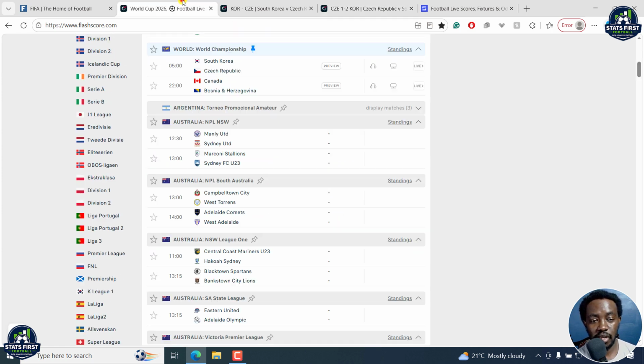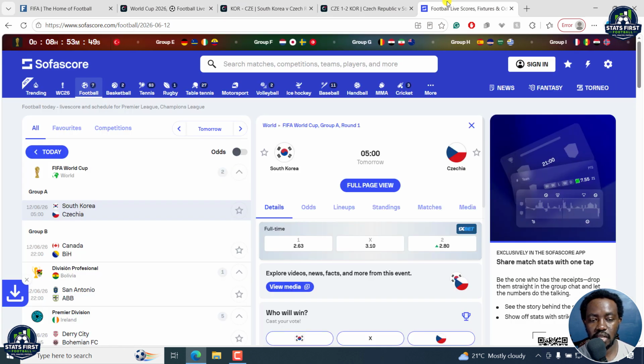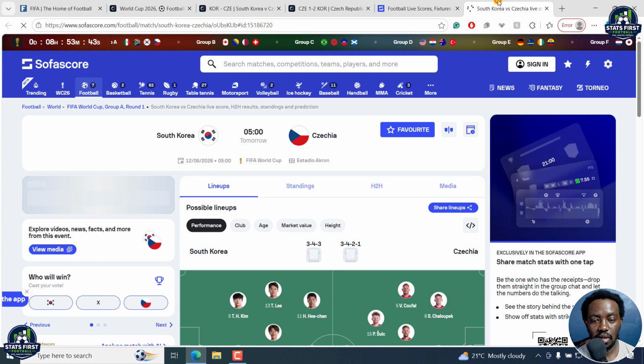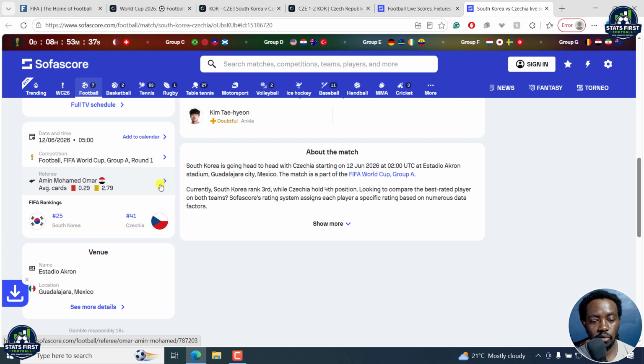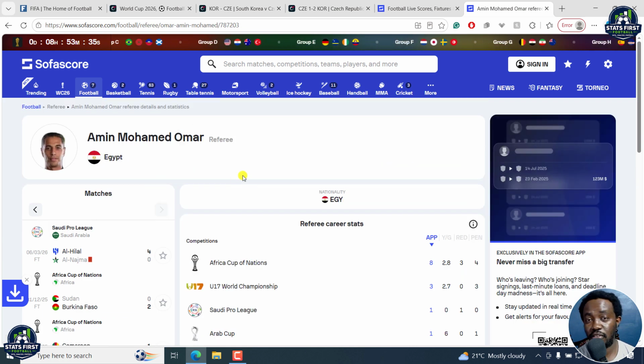Now, for this particular game, my selections would be more or less based on the markets as I see them, and what I think we might get for this particular game is a good number of fouls. Now, the only issue I have with this particular game is the referee. The referee kind of seems not to give out too many fouls. That is something I've noticed. As we can see here, he's called Amin Mohamed Omar from Egypt, and his rate for giving yellow cards is 2.79, so that should tell you it might end up being a very low yellow card game.